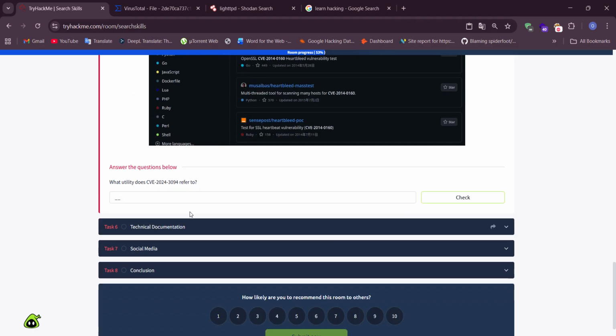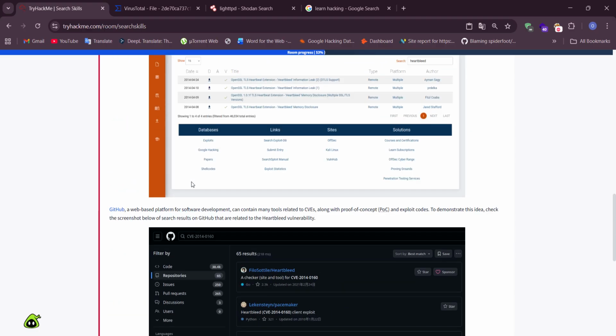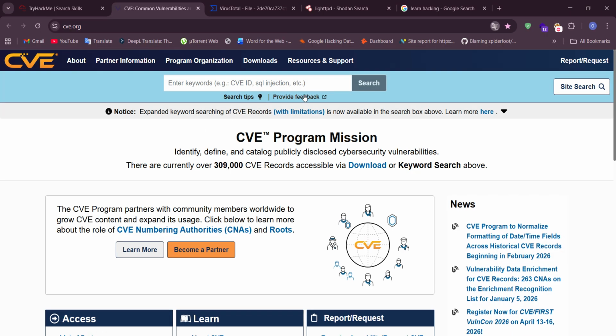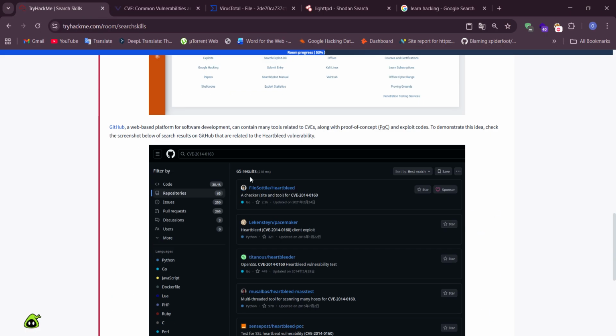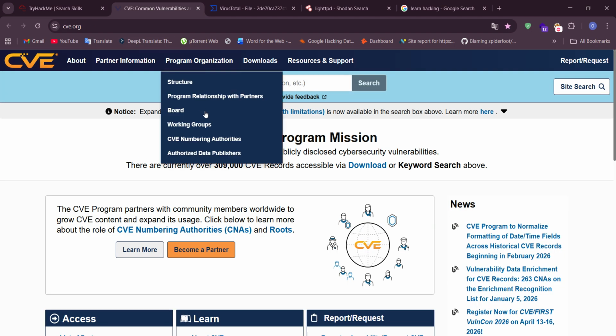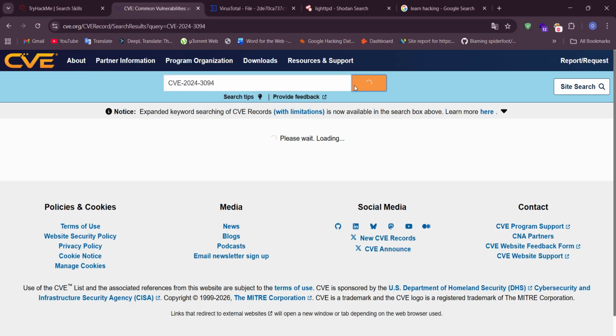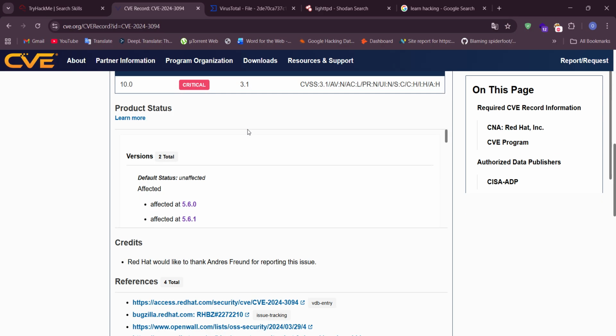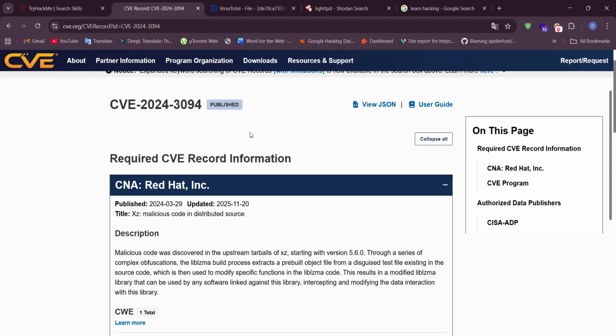Okay, what utility does CVE refer to? Okay, we will use the CVE program and copy it, search, okay.